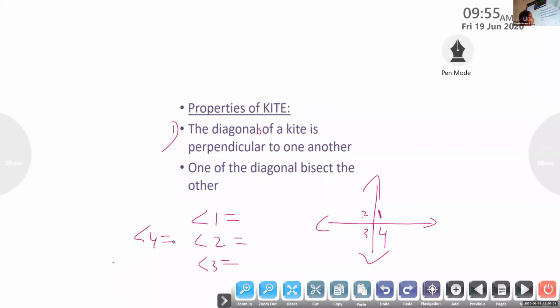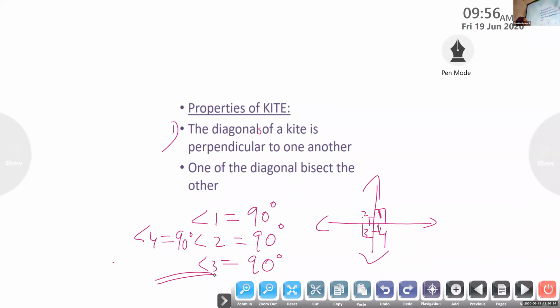Irene, these two lines are perpendicular to each other. Then what about the measure of these 4 angles? Yes, these 4 angles will be equal to 90 degree. Angle 1, angle 2, angle 3 and angle 4, all these angles are equal to 90 degree.